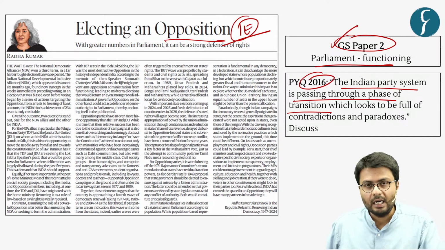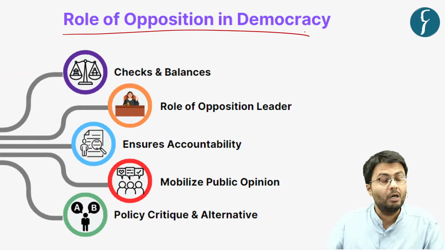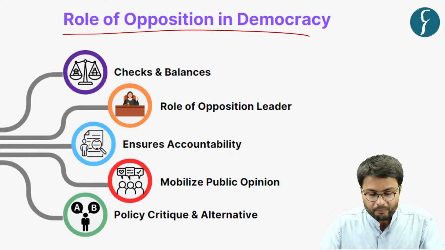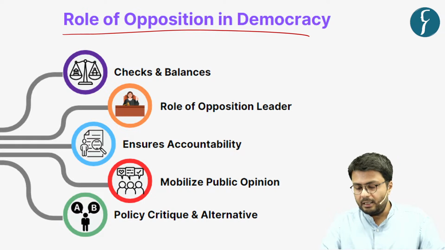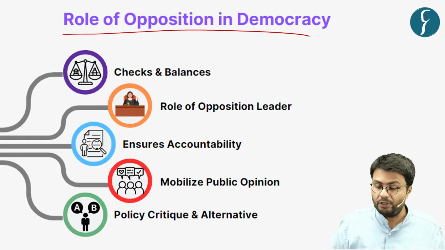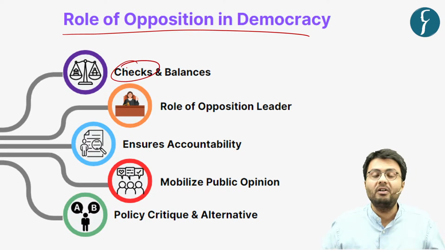So in this regard, let us understand why the role of opposition is important in a democratic setup like India. Now, as you can understand, in any democratic setup, it is very much essential for a section of society to check the policies of the government.